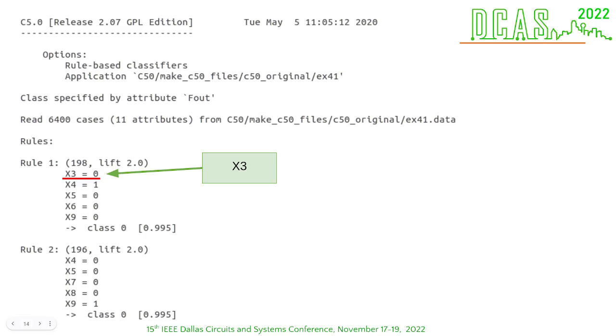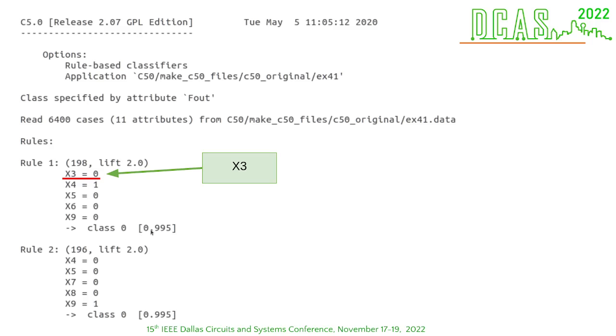This is an example of a C5.0 tree output, and in this example we are going to transform this into a product of sums. So the first thing to do is to consider only rules that are from class 0. If we were making a sum of products, we would consider class 1. But in this case, we are going to make a product of sums, so the first rule is a class 0.